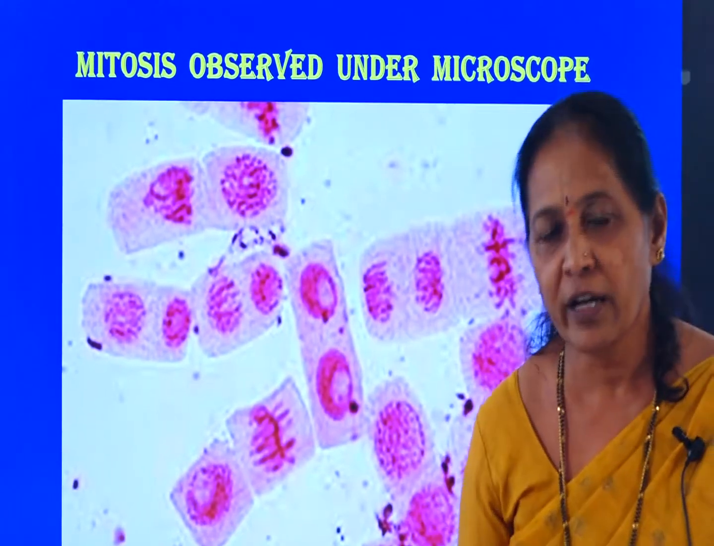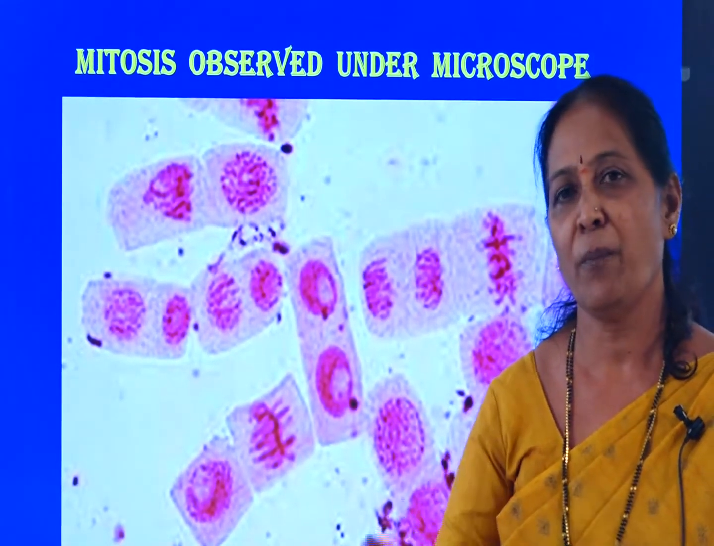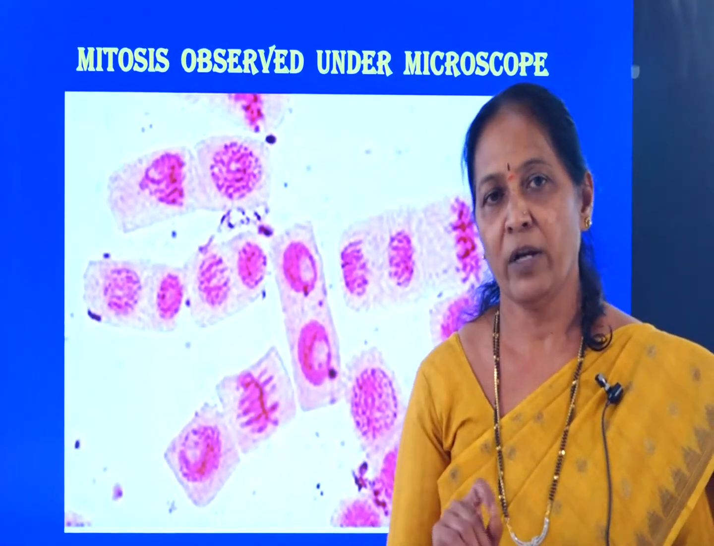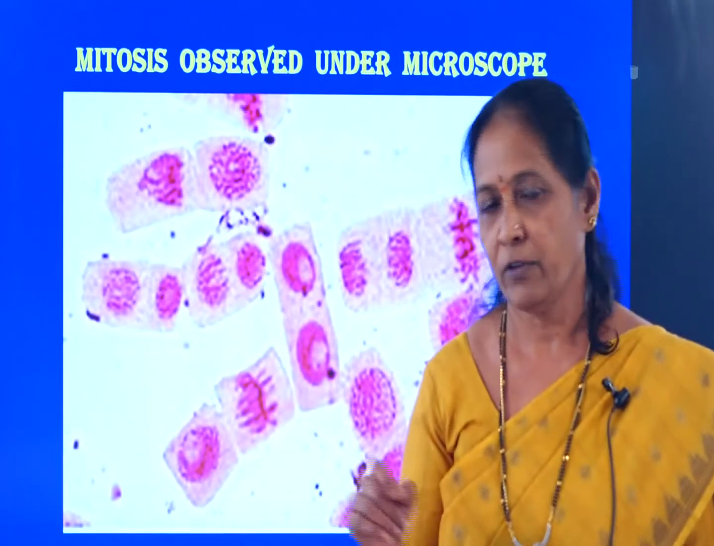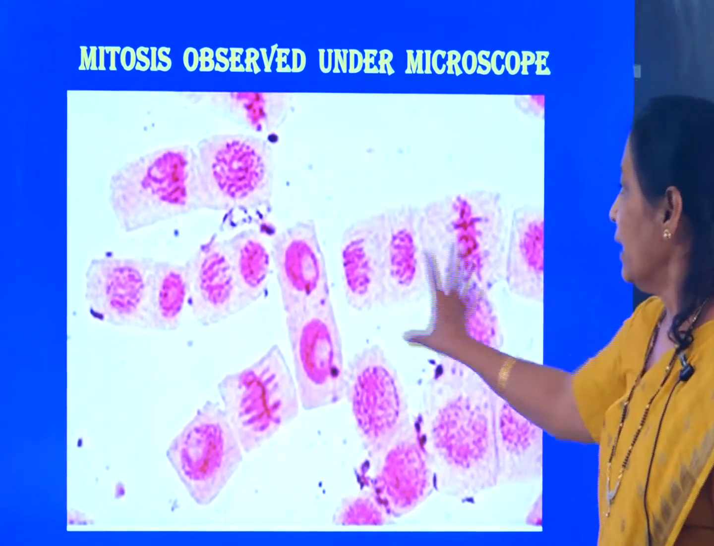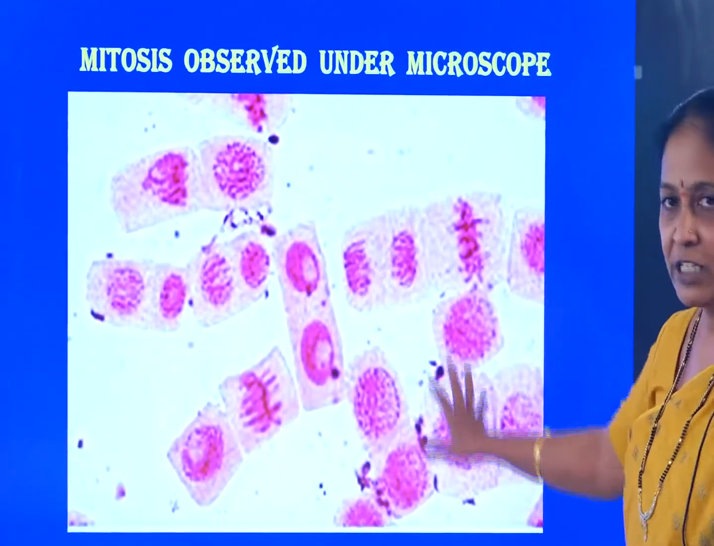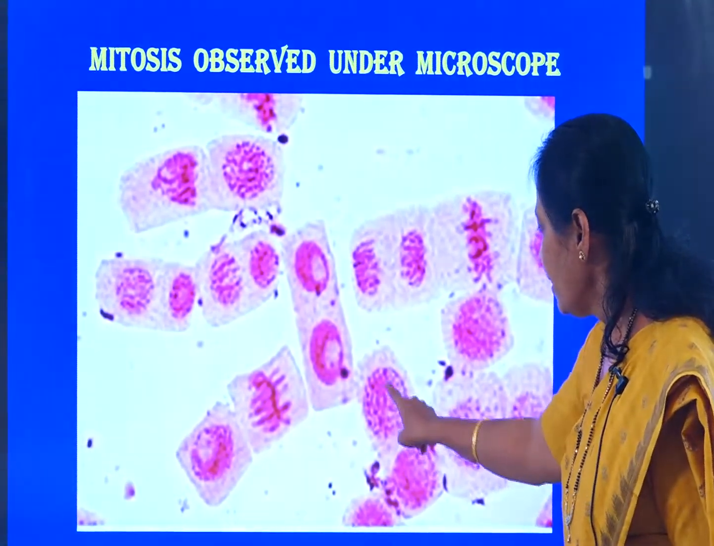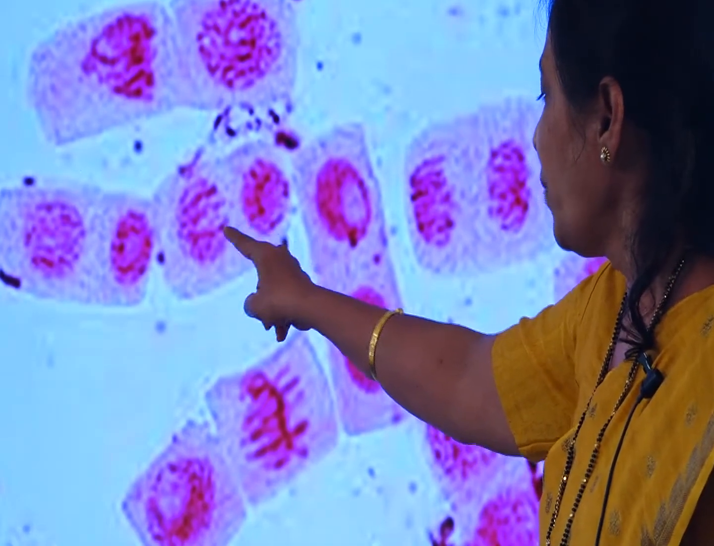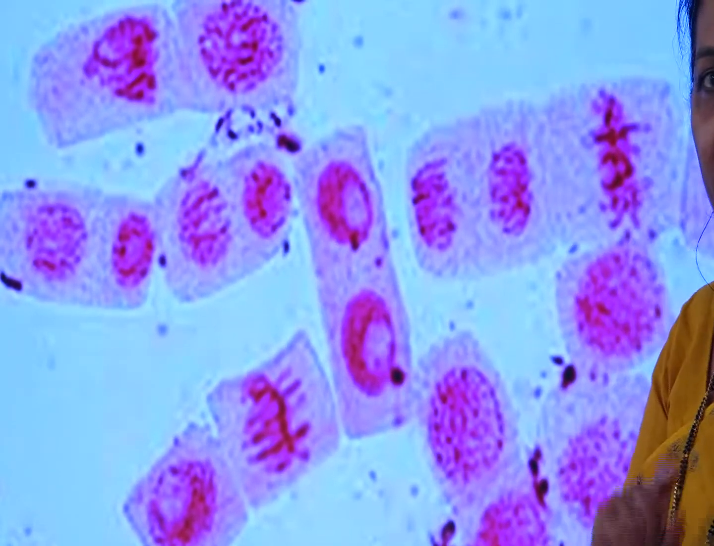That you are going to learn in your second year PUC class. You are going to prepare a squash preparation of the onion root tip cells. When you prepare a squash of the onion root tips and view it under the microscope, you will find like this. Here you will find all the stages. The prophase, the condensation of the chromosome that can be seen here, as well as the metaphase, the chromosomes are aligned on the equatorial plane, and then the movement of the chromosomes can be seen here. There is the anaphase, and this is considered as the telophase.